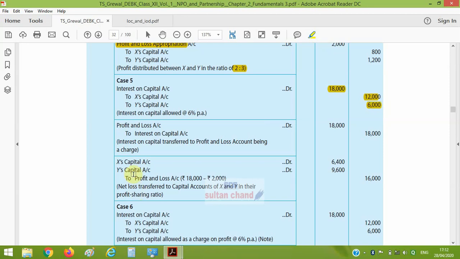After that, we will write it off from P&L account, and we know in P&L account the balance is only 2,000 and we are writing off 18,000. So there will be a 16,000 loss. Whatever the loss is, that is 16,000 as per P&L account, will be borne by the partners in their profit sharing ratio, that is 2:3.